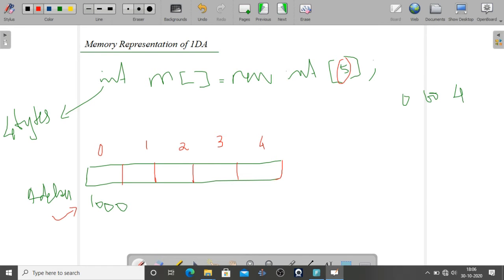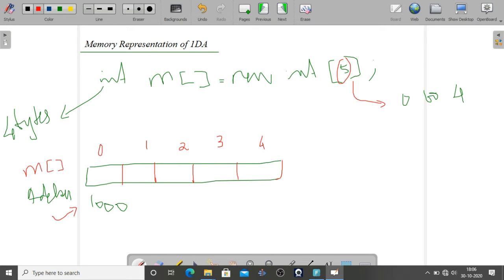Yeah, here this is a 4. So 0 to 4 is the subscript. Total number of elements is 5 for this array. Array name is m, that is, m is the array name. And its address starts from, just consider in the memory location.